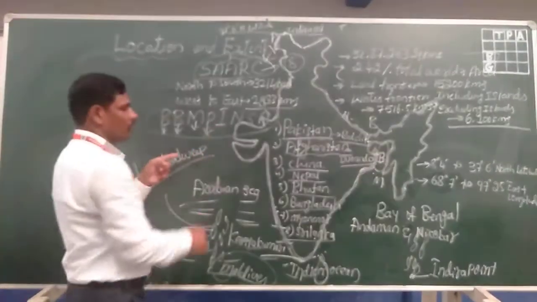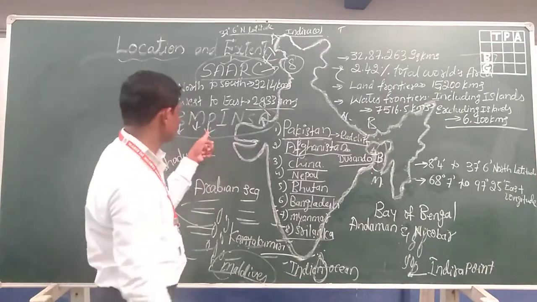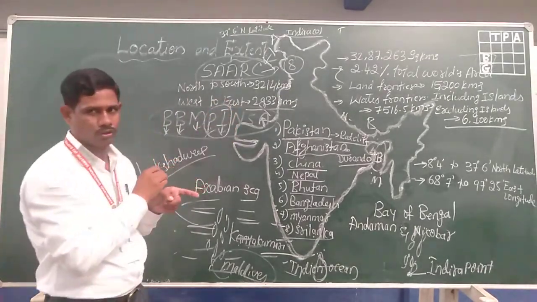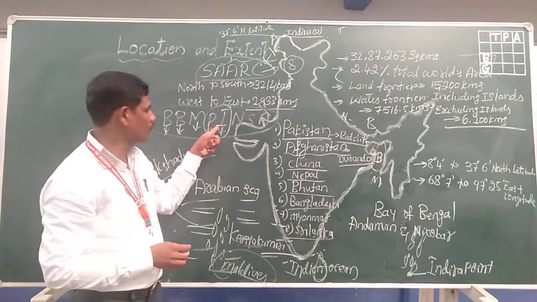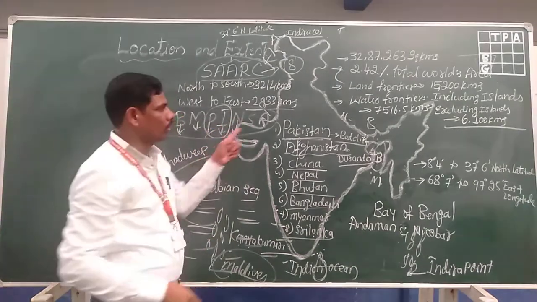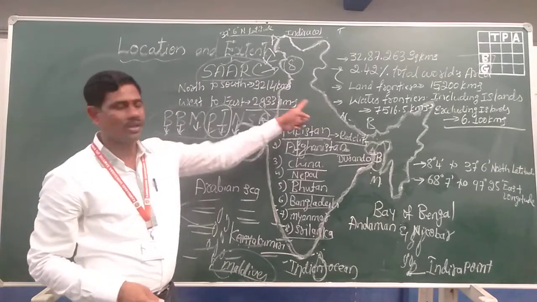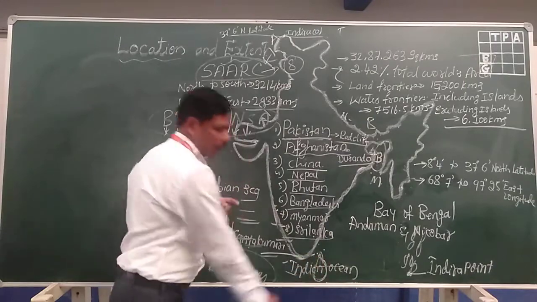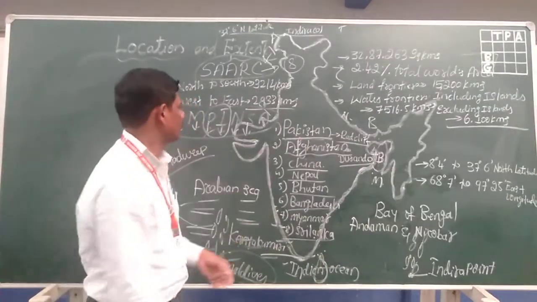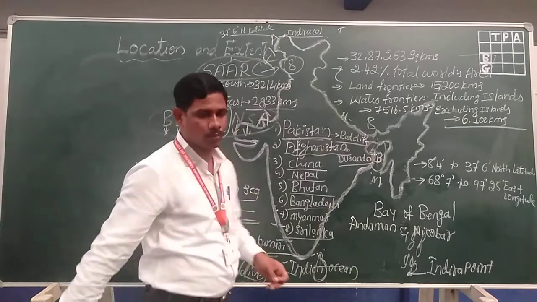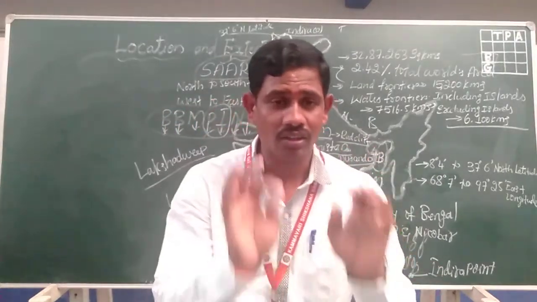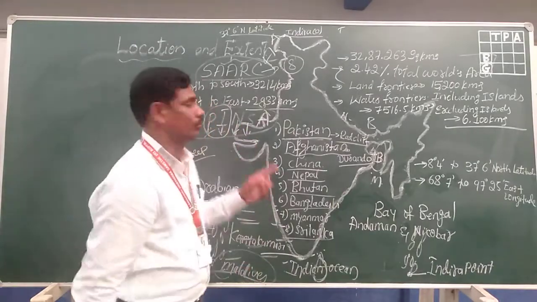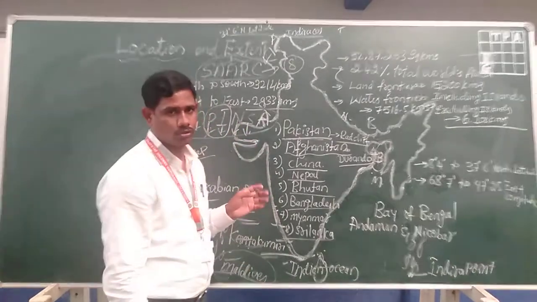Next, Pakistan, which is located in the northwestern part of India. India and Pakistan, these two play a very important role in SAARC. India is a leader in the SAARC nations. N is Nepal, located in the northern part of India. Nepal is a member of SAARC, and next, Sri Lanka is also a member. Recently Afghanistan also became a member of SAARC. Total 8 SAARC nations are there, 8 countries are members of SAARC. So these are the SAARC nations.